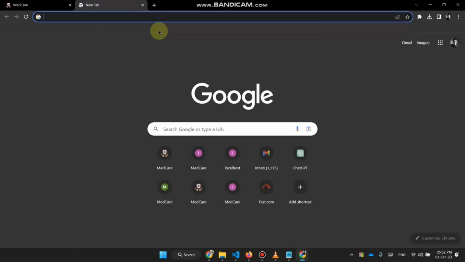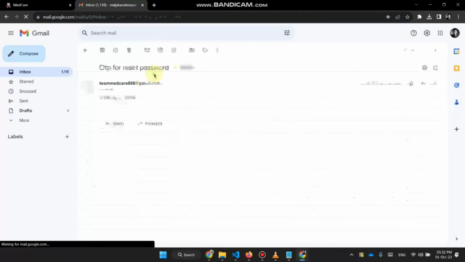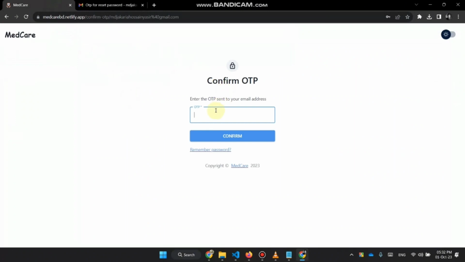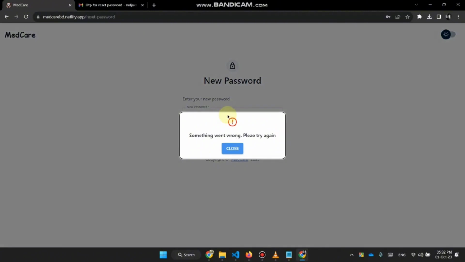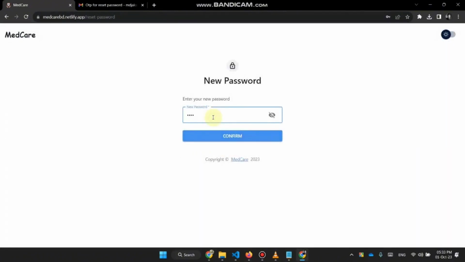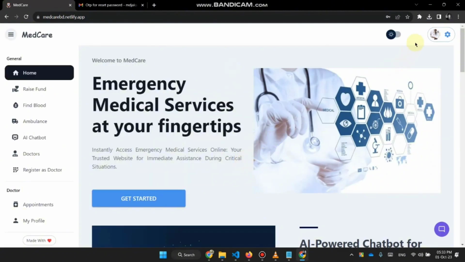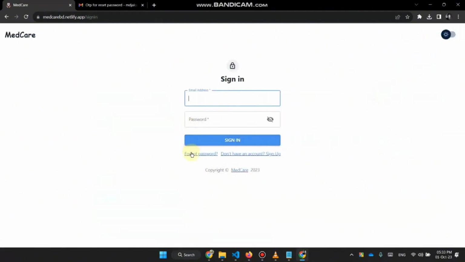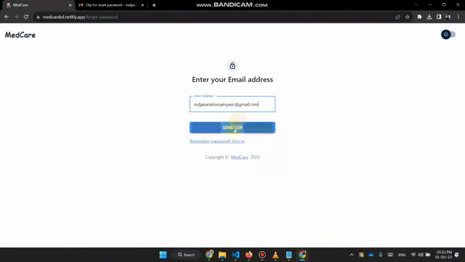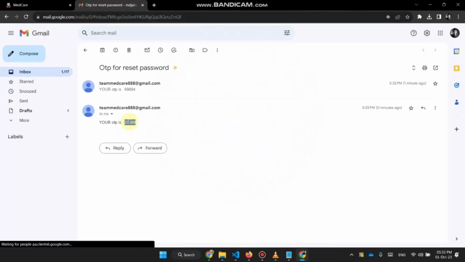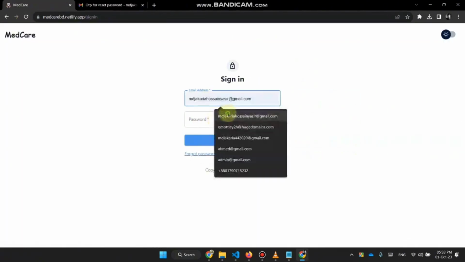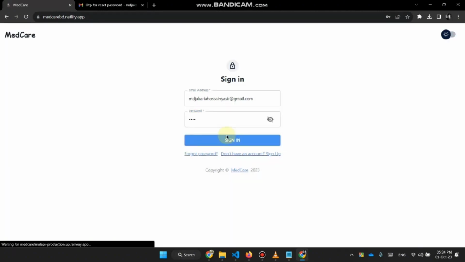So let's check our mail. The OTP is given. Now I can provide the new password. This error is shown because I didn't log out here. I have already logged in. If I log out, then try to reset my password, I can do that. So here is the new password. I have to log in again. That's it.